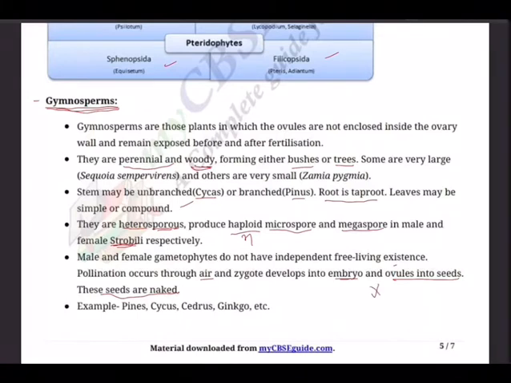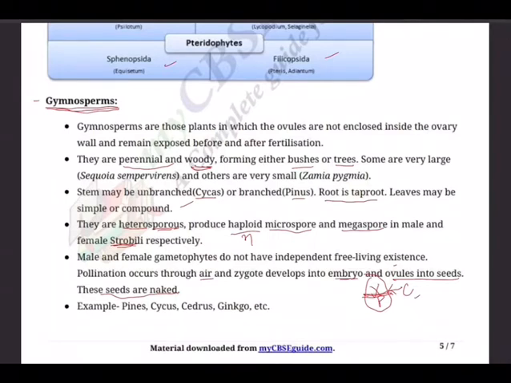So there will be xylem, and down there is phloem, and in between there is cambium. Then we say open vascular bundle. So secondary growth is quite common because of the presence of cambium. Secondary growth will be there.